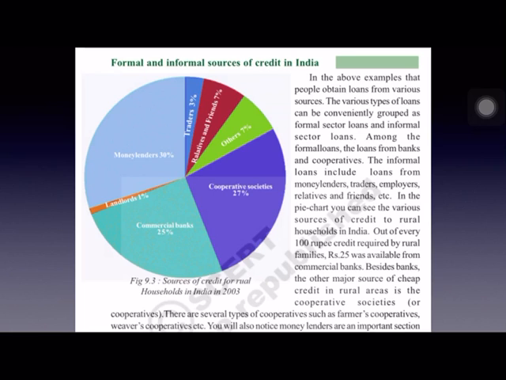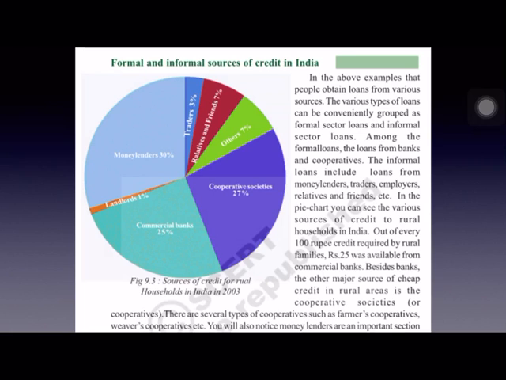Now, see the pie chart once. You can see that 25% of the loans are given by the commercial banks. Out of total loans, 25% are provided by the commercial banks, and cooperatives are providing 27% of the loans, and money lenders are providing 30%, more than these two. The poor people take loans from money lenders only, so they are providing 30% of the loans.